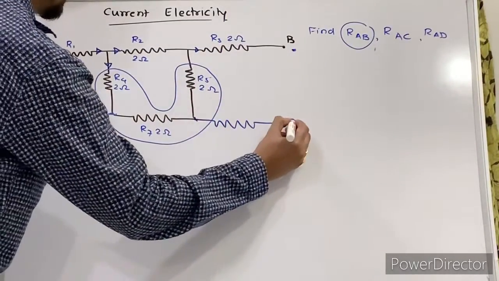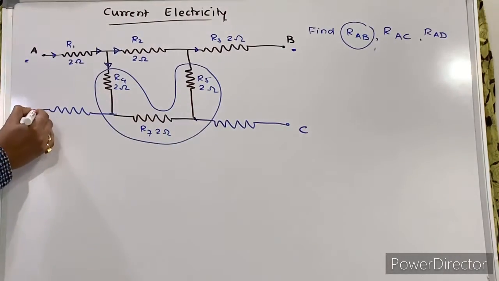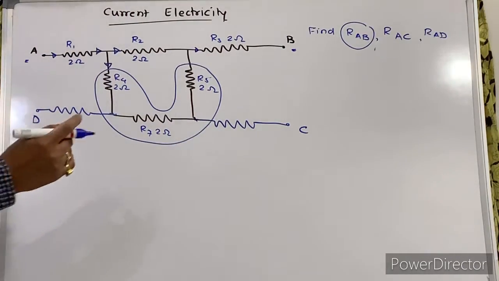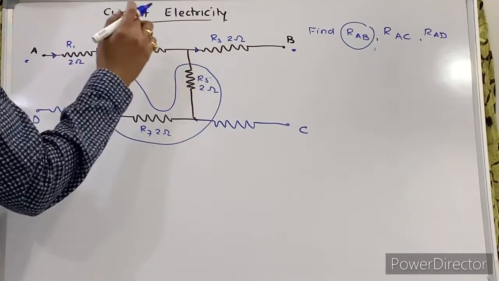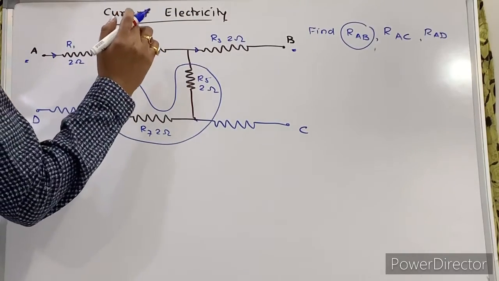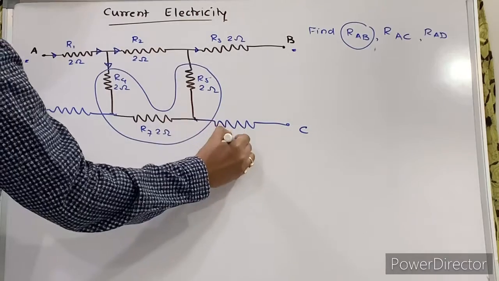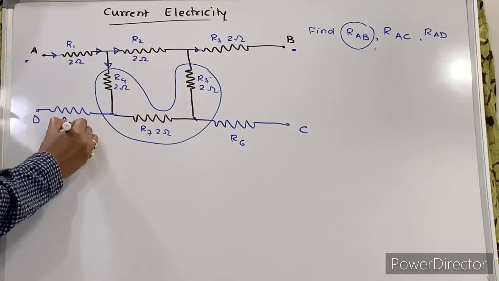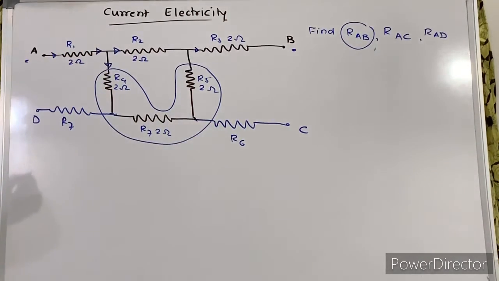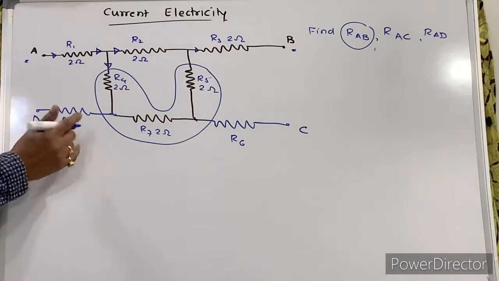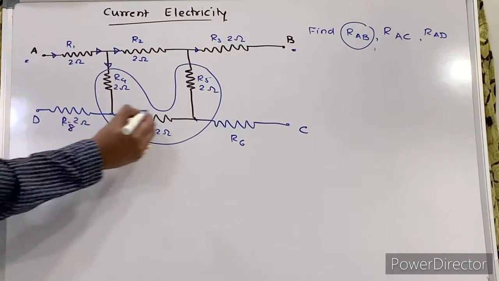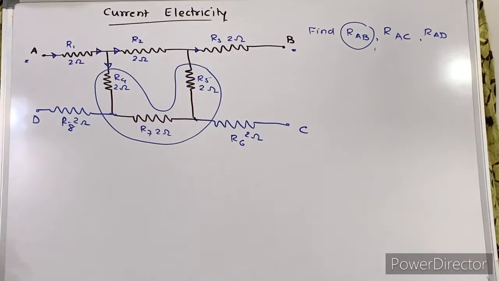Okay, now we'll go with the next resistance, between point A and C. Resistance between point A and C. So this was your original resistors, right? I think this was C, this was point D, this is R1, R2, R3, R4, R5, R6, and this is R7. I don't know how it is arranged now. Here, this is R7, this will be R8, right? This is 2, this is 2, right?